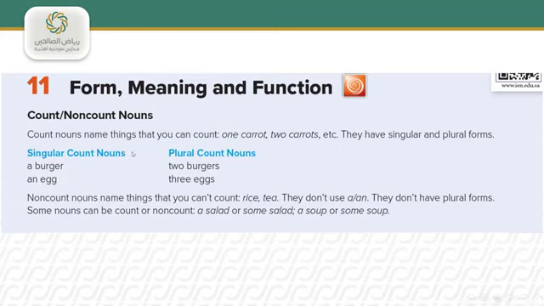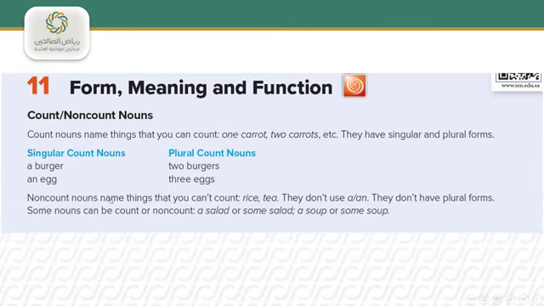Singular count nouns like a burger, and the plural of it is 2 burgers. An egg, and we have 3 eggs for plural.